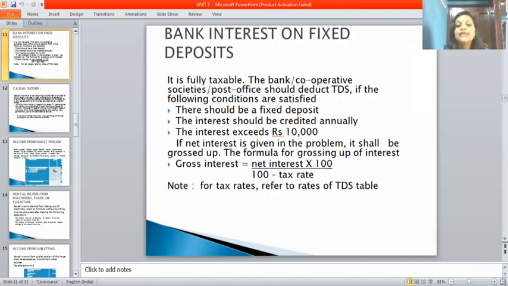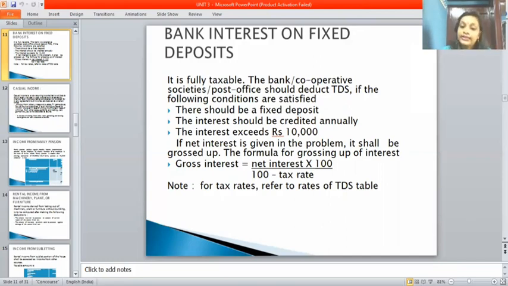The formula is gross interest equals net interest into 100 divided by 100 minus tax rate. Note the point that for tax rates, refer to the TDS table. I have given the TDS table separately at the end. Which are the TDS percentages? That is very, very important, so I made a separate slide for TDS rates.